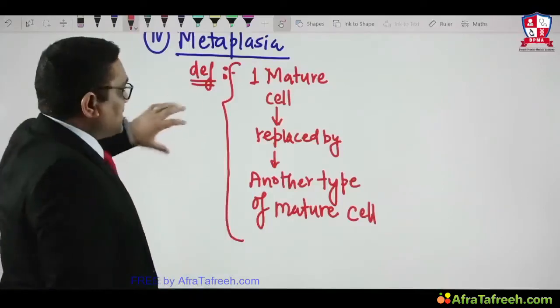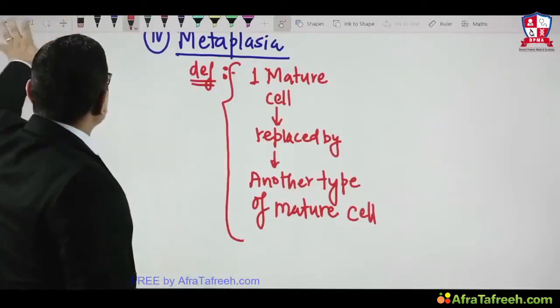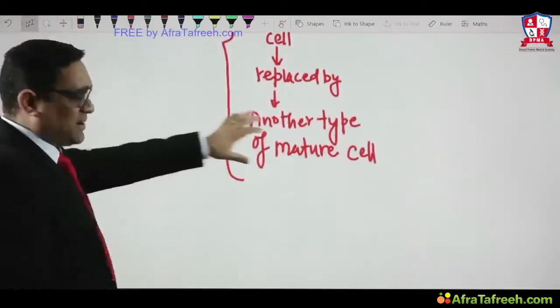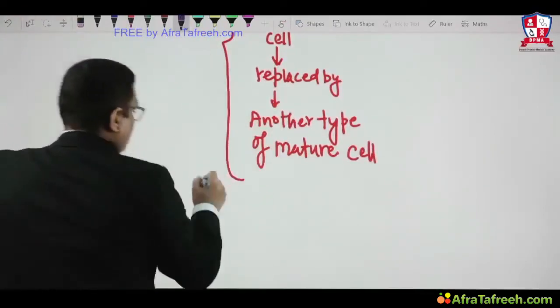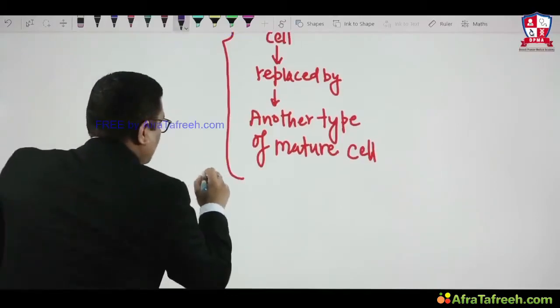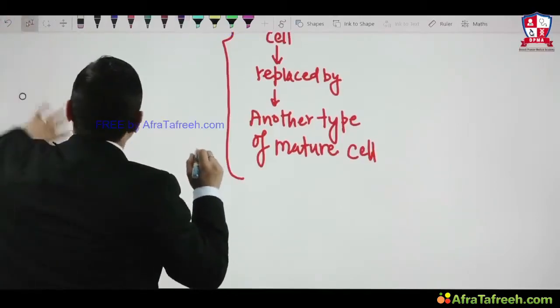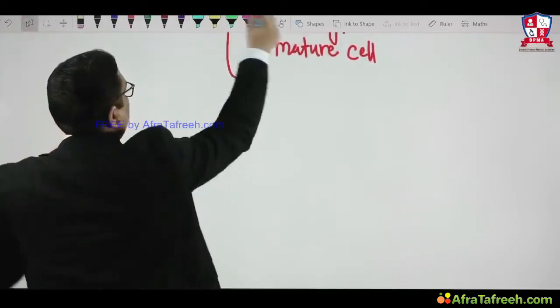So the definition is that one adult cell has been replaced by another type of adult cell or another type of mature cell. But the question had been asked in both the All India and JIPMER exams: what is the basic mechanism of metaplasia?